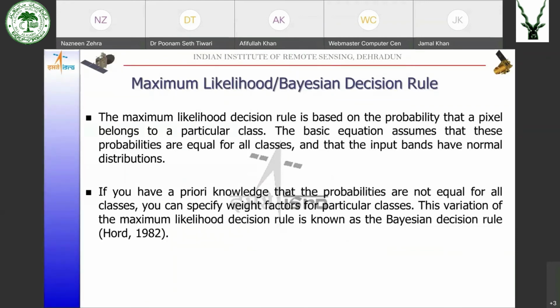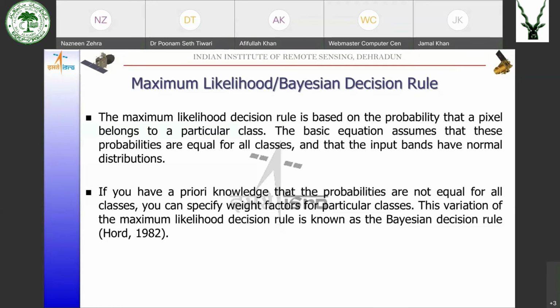Next one is the maximum likelihood and Bayes classifier. The maximum likelihood decision rule is based on the probability that a pixel belongs to a particular class. The basic equation assumes that the probability for all the classes, all the categories, is the same, and that the input bands have normal distribution.